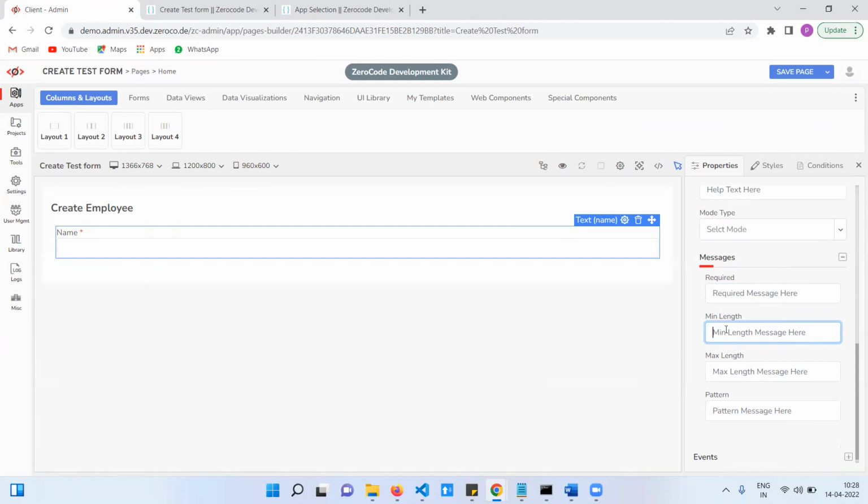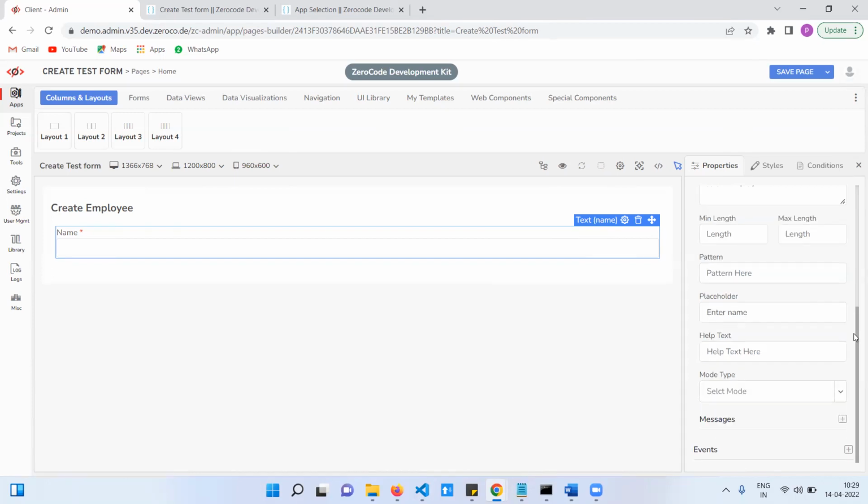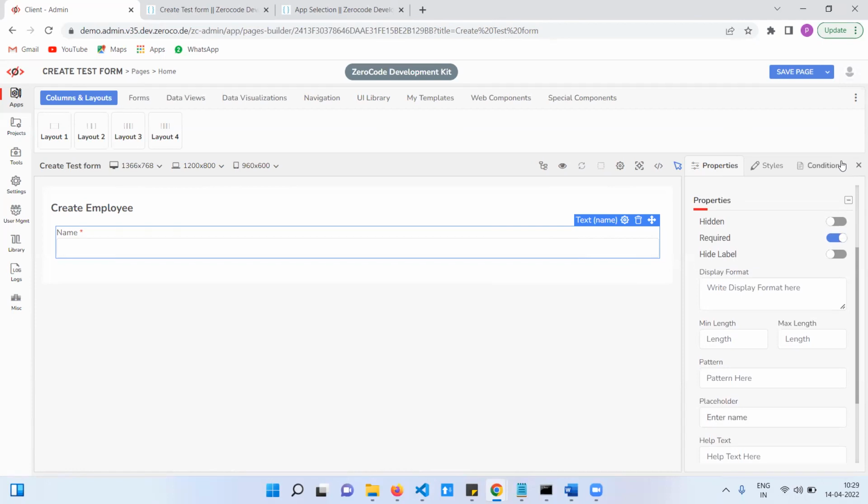Suppose you enter special characters, at that time you need to show some text here. If the pattern doesn't match, then only we show this message. If it is required, then we use this message. Min length doesn't match, this message; max length, that one; and pattern, this one. And these are the main properties.